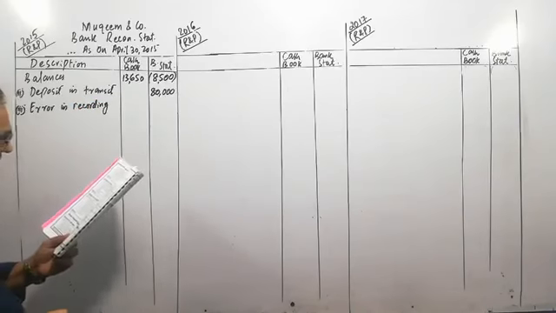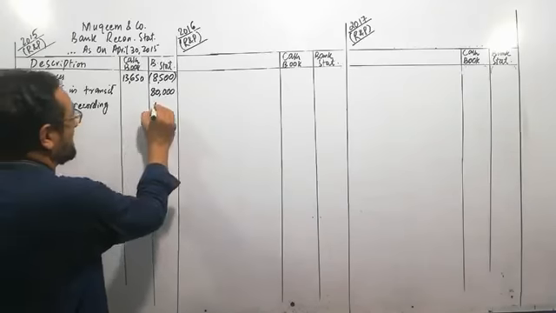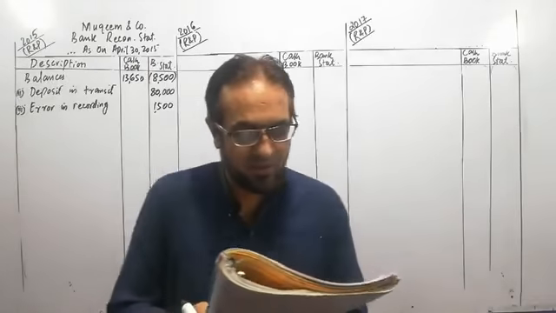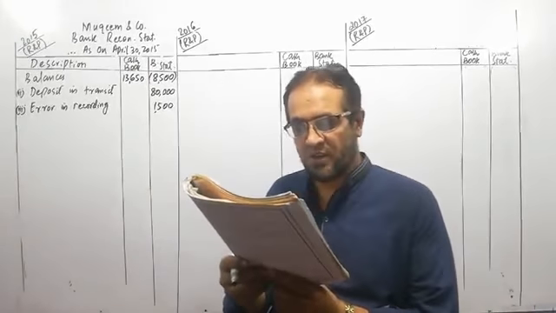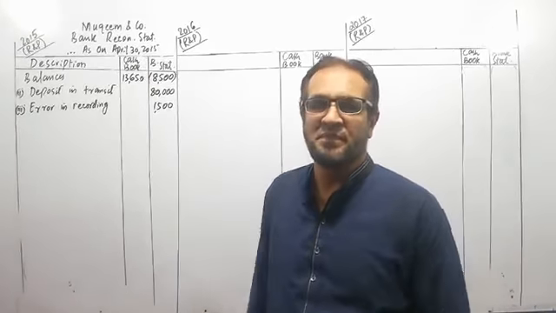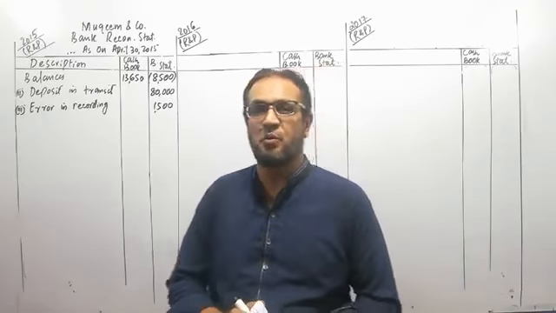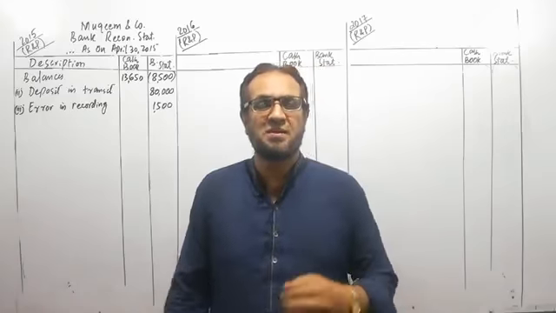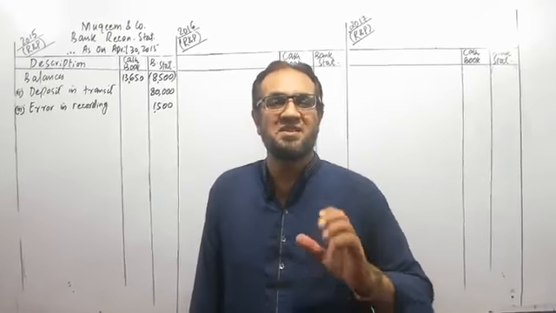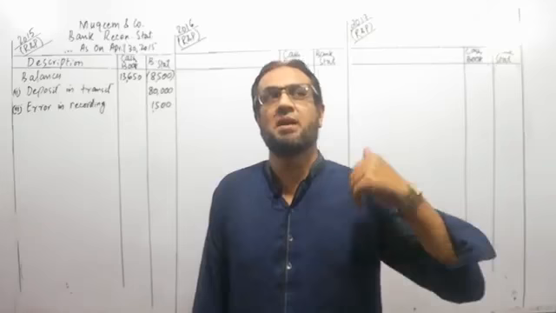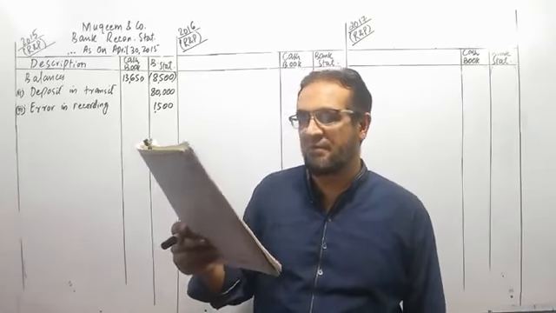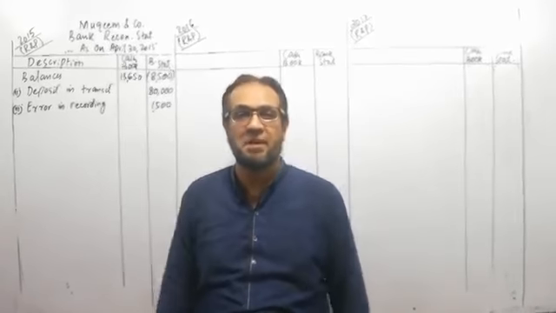The amount of this locker rent is 1,500, given in the question. Now the fourth transaction is that the bank charged 100 rupees for services. As I told you earlier, the bank provides us different kinds of services, and for these services the bank charges us a certain amount. This amount is directly deducted from the bank account. So here 100 rupees have been charged by the bank for their services.